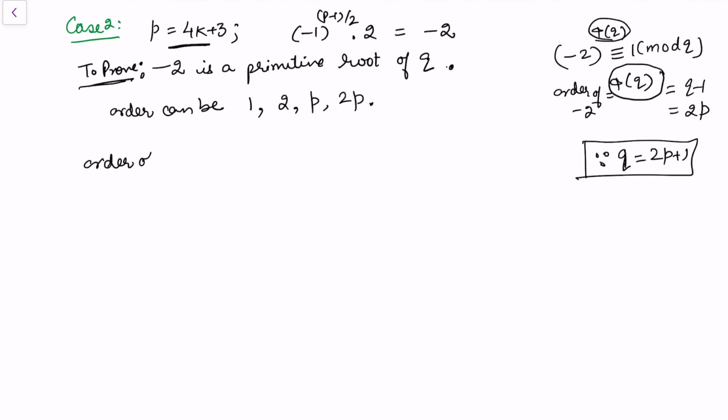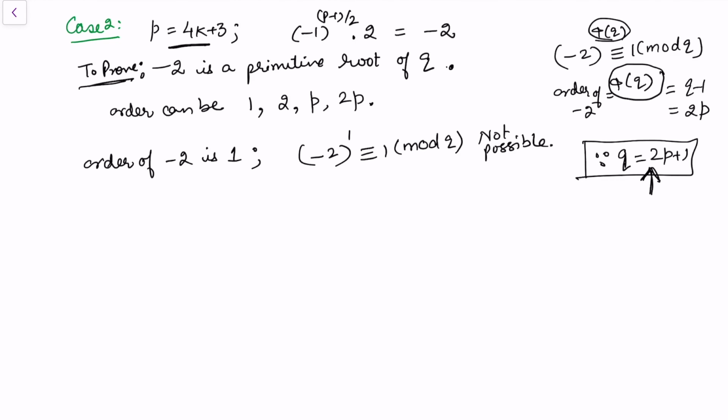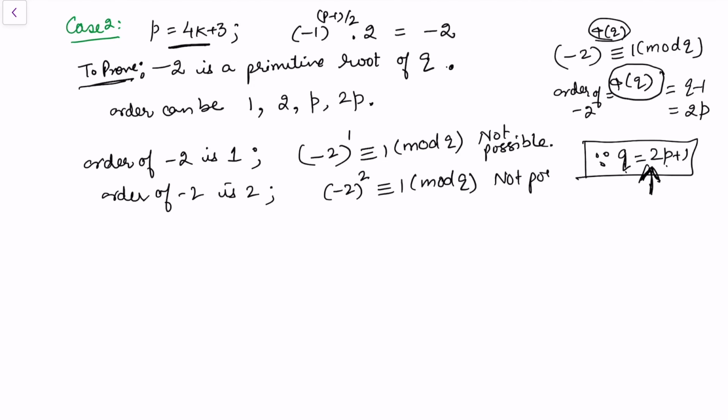Let's see if the order of minus 2 is 1. In this case I need to check whether minus 2 to the power 1 is congruent to 1 modulo q or not. But that's not possible. We can see directly that q does not divide minus 3, because q is 2p plus 1, and if p is odd, q is also an odd quantity. So that's not possible. Order of minus 2 is 2. In this case, minus 2 to the power 2 should be congruent to 1 modulo q. This is again not possible because q does not divide 3.